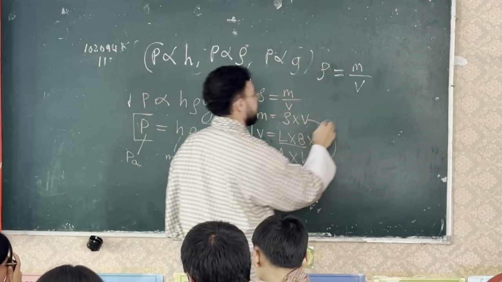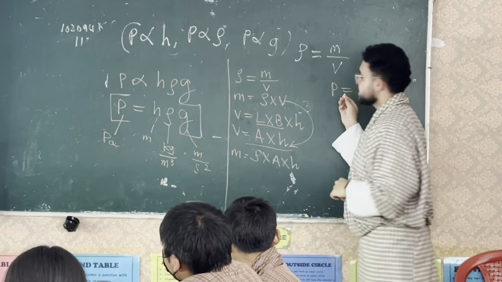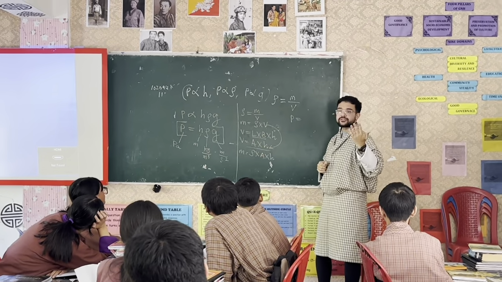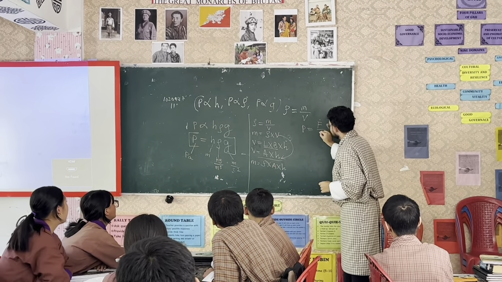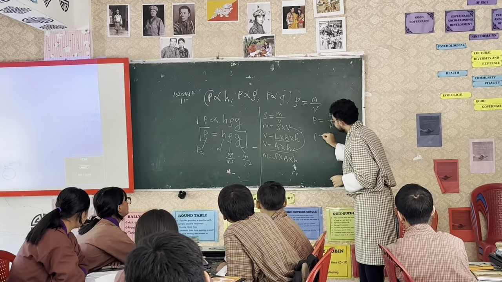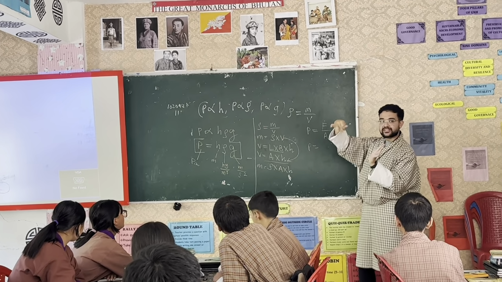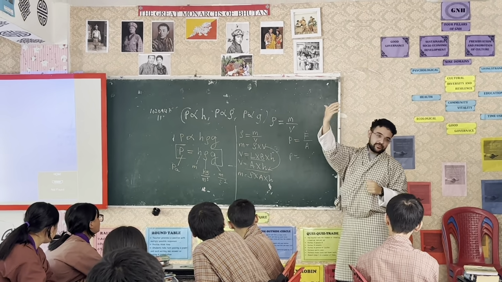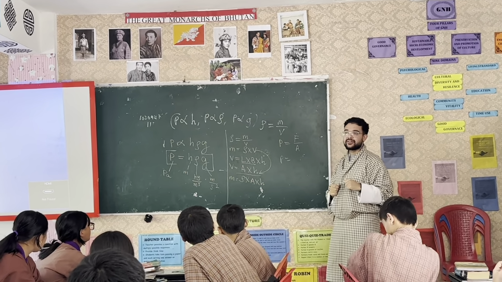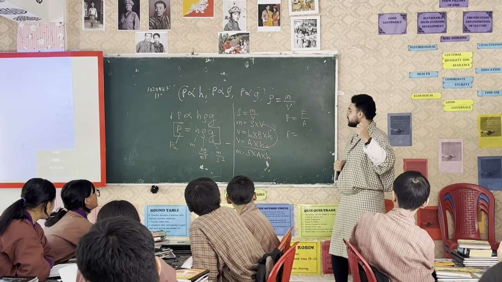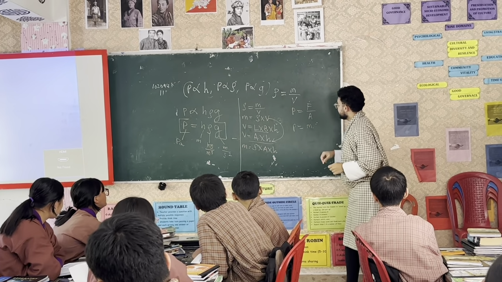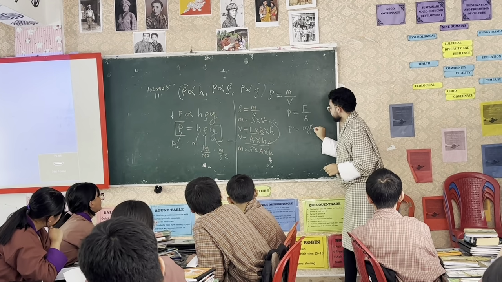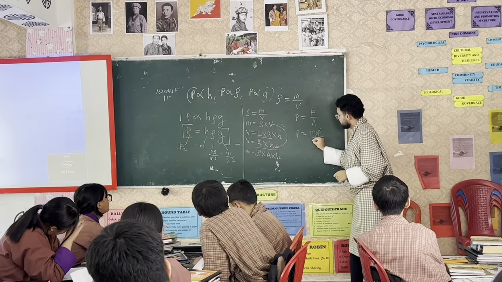Now the first equation, what did we learn? Pressure is force divided by area. Now let's simplify force again. We are breaking everything down, okay? How do you write force? Your basic definition of force, Newton's second law: mass times acceleration. And what is our acceleration here? Gravity. So we can write force as mg, right? And divided by area.